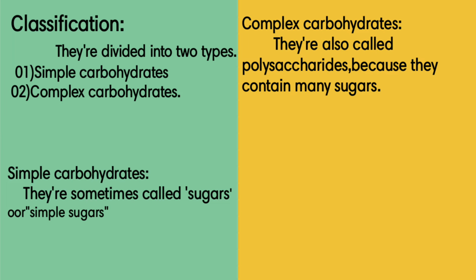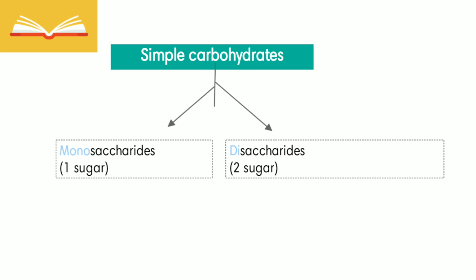Classification: they are divided into two types, simple and complex. Simple carbohydrates yield only 2 sugars maximum, whereas complex carbohydrates yield more than 2 sugars. Simple carbohydrates are further classified into monosaccharides and disaccharides. From this term, you can understand that mono yields 1 sugar and disaccharides yield 2 sugars.